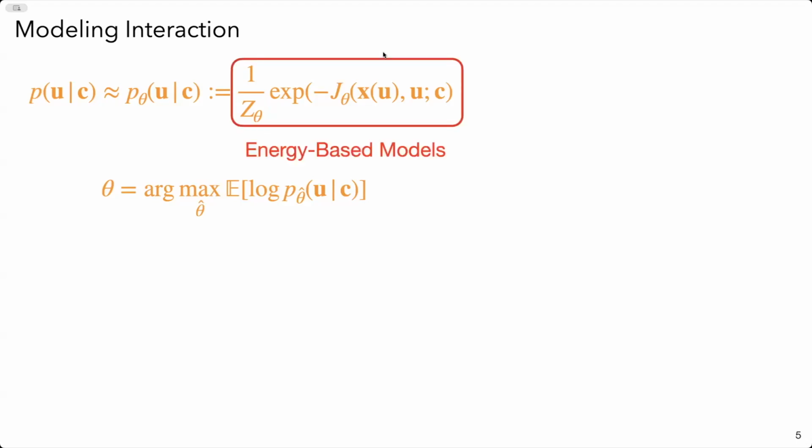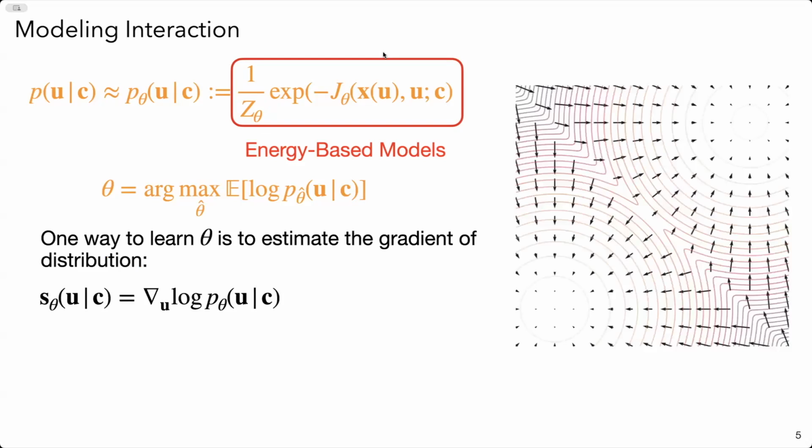One piece of good news is that if you look closely at this formulation, the Boltzmann distribution matches the form of energy-based models. To avoid explicitly calculating this Z, one tool we can use is called score matching, which estimates the gradient of this log distribution, which in our case recovers the gradient of our desired optimization objective. But this sounds too good to be true, right? Because once we get the gradient of this J, we can just sample realistic traffic behavior from gradient descent. This is too nice.